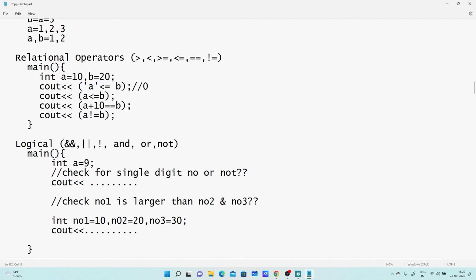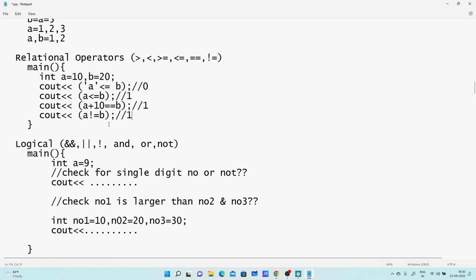Now this condition: a is less than or equal to b. The value of a is 10 and the value of b is 20, so the output will be 1. Now I'm adding some value to a and checking for equality. According to the precedence of operators, addition has higher precedence, so addition will take place first and then it will check for equality. Don't say it is a double equal to; it's the equal to operator, used to compare for equality. What will be the result? 1. And a is not equal to b: 1.